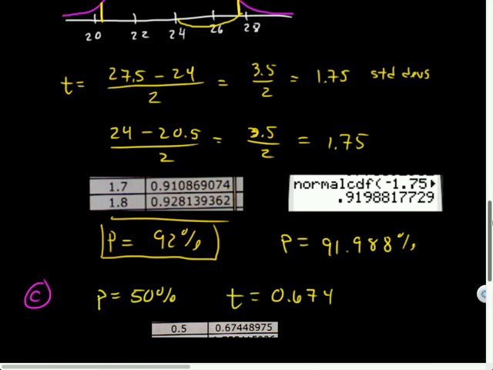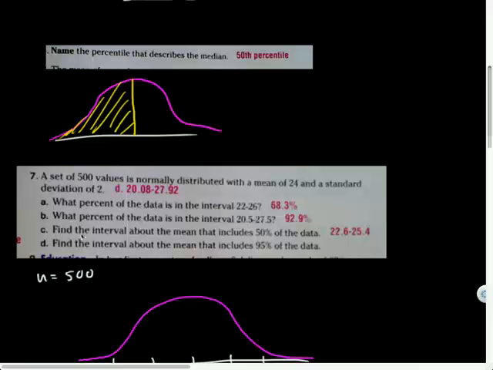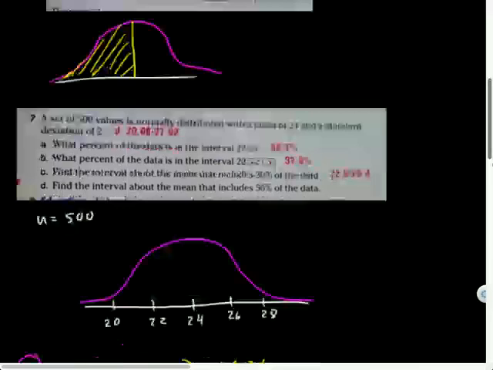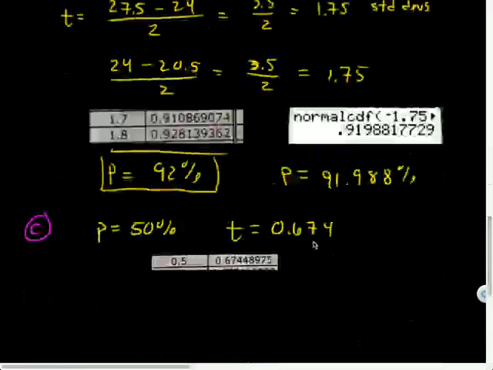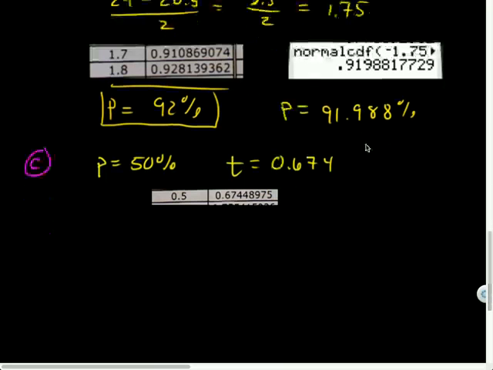So T is 0.674. And now what did they ask? They wanted the interval about the mean. So this T value is in standard deviations, right? So I want to figure out how many units that is. If that's in standard deviations, what would I do to that? If I multiply that T value by sigma, that will convert it to units.